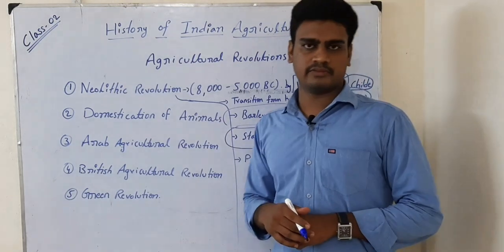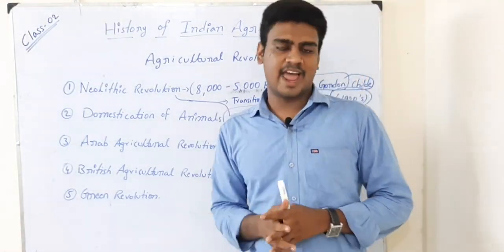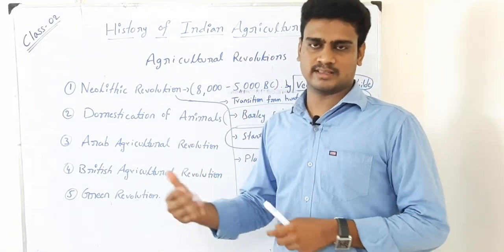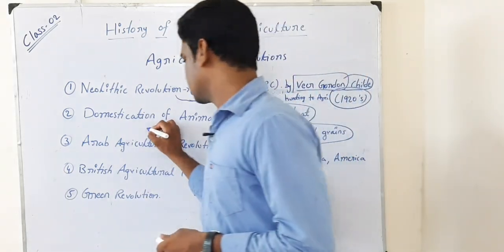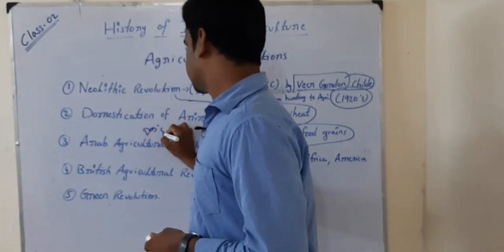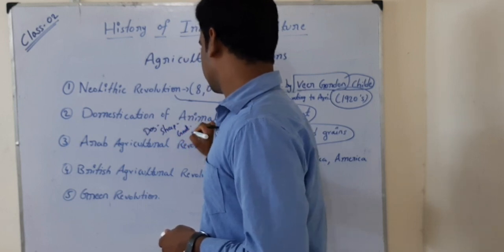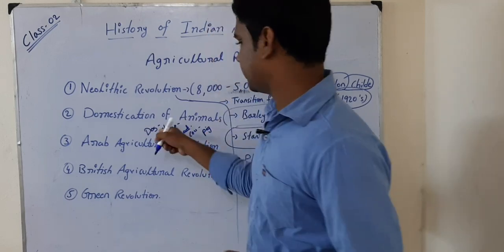This domestication of animals, we all know they will be asking the first animal that humans adapted or started domesticating. The first animal is dog, followed by sheep, followed by goat, followed by cow, followed by pig. So first one is dog.